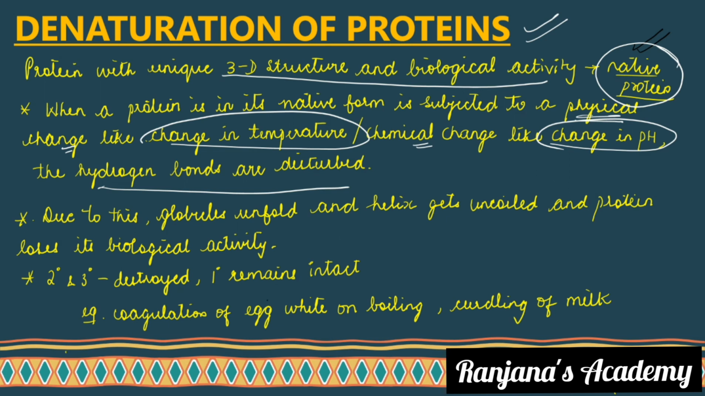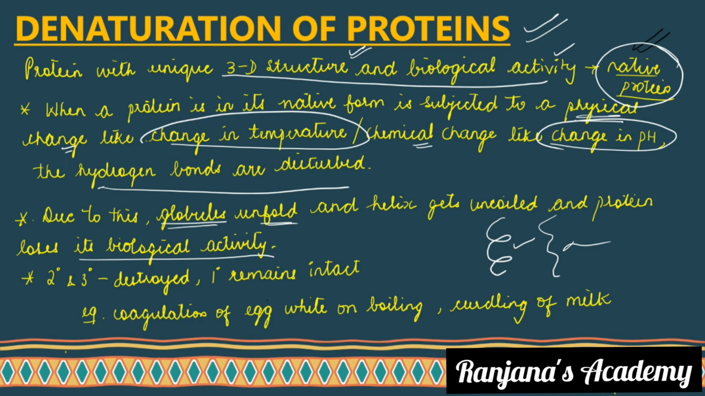Due to this, globules start to unfold and the helix gets uncoiled, and the protein loses its biological activity. Native protein means it has a 3D structure and biological activity, but it has lost them, which means its nature has been denatured. So secondary and tertiary structures get destroyed and only the primary structure remains intact.